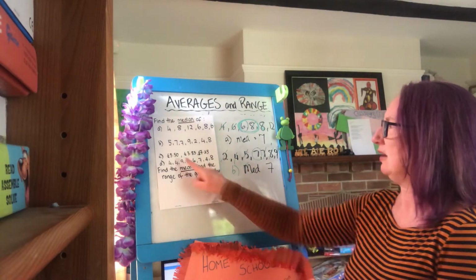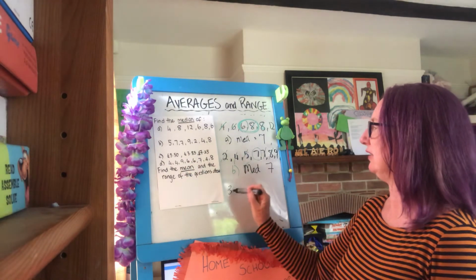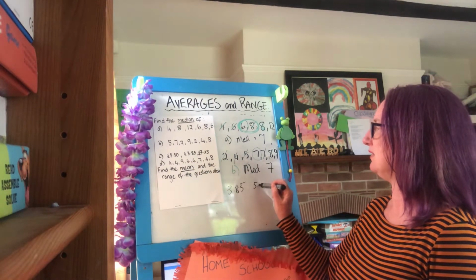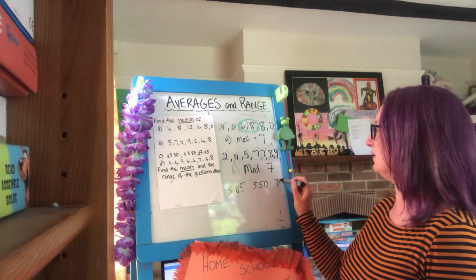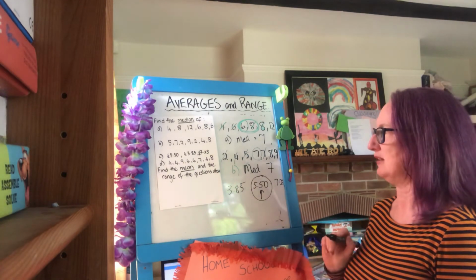Question C, we only have three numbers, put them in order. £3.85, £5.50 and £7.25. The middle number, the median, is £5.50.